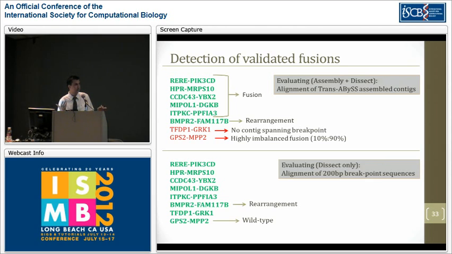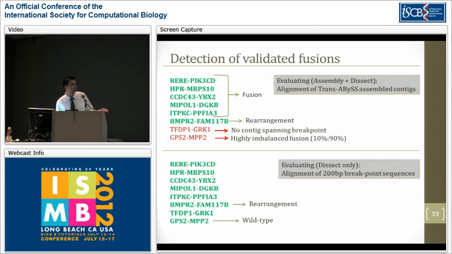In the second one, we want to see whether Dissect would give good results for future sequencing technologies that could provide us with really long, accurate reads. For that, we did not assemble them, but we directly extracted 200 base pair breakpoint sequences from the gene fusion breakpoints. In the first case, with currently available technologies, Dissect was able to identify 6 of the fusion breakpoints correctly. For the one that was not reported, the assembler did not report any contig that spanned the breakpoint. And for the other one, the assembler reported a highly imbalanced fusion that Dissect wasn't able to predict the correct gene location for.